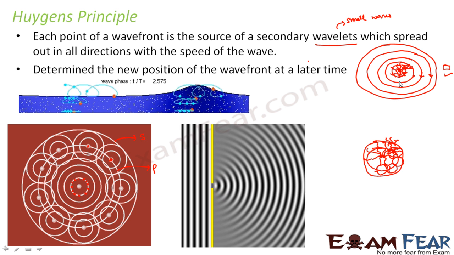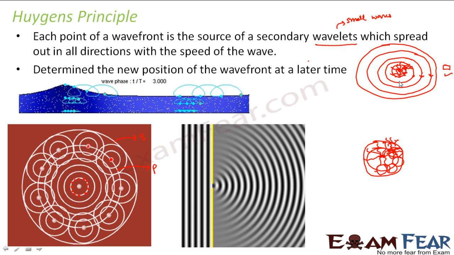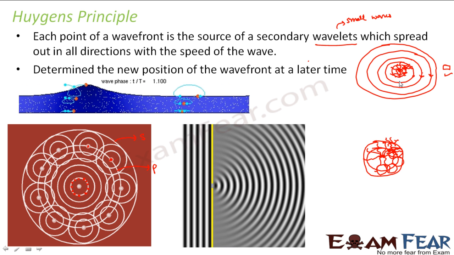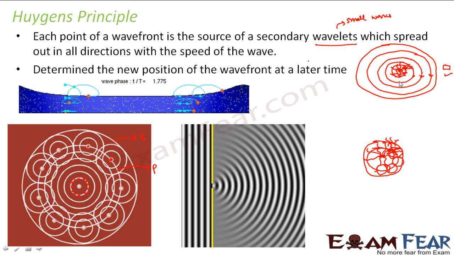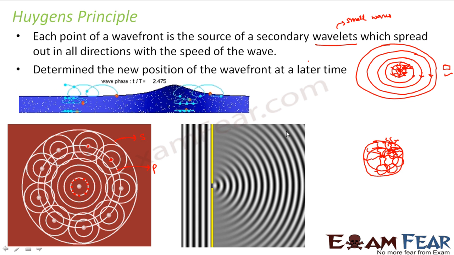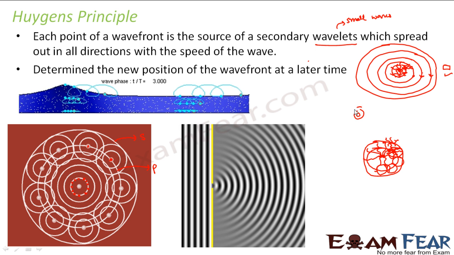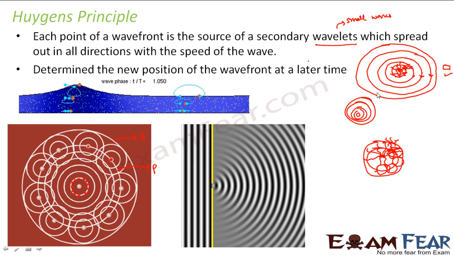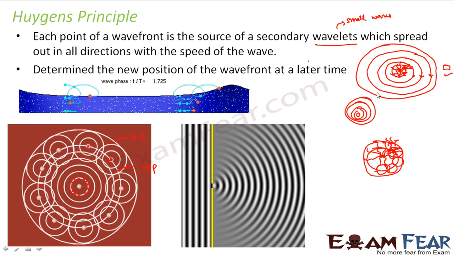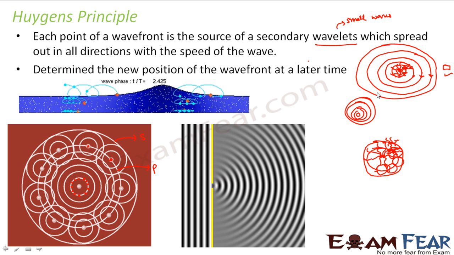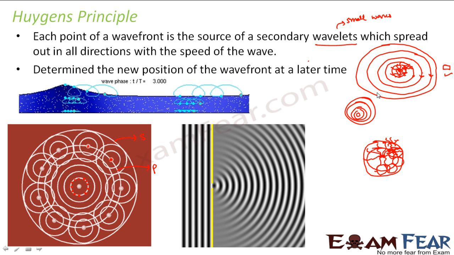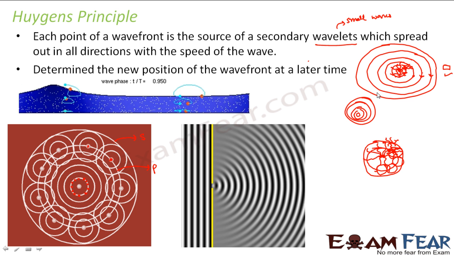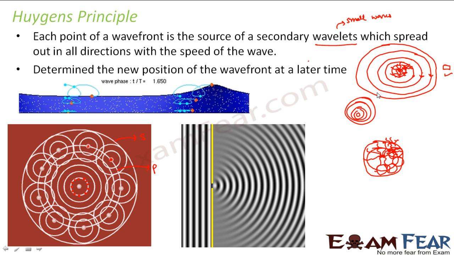However, it happens within a fraction of a second because the time it takes to spread is very less. So it looks as if it happened instantly, but it doesn't actually happen instantly. When you throw the stone, initially first this, then this, then this. This is how it will spread, right? So the initial position, after some time t, the new position of the wavefront, again after some time the next position. Gradually the diameter of the sphere keeps increasing.